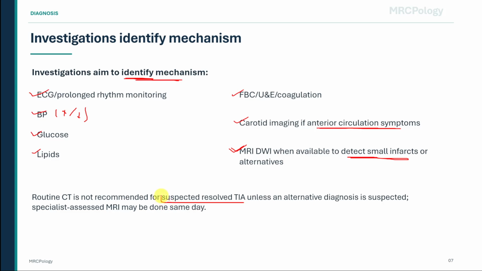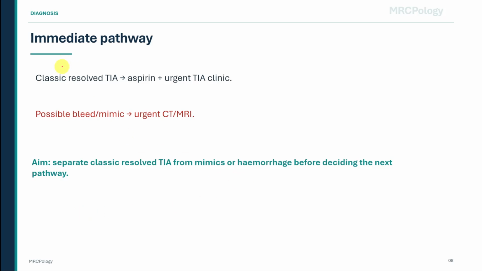If the symptoms have fully resolved and the story is classic for TIA, the immediate step is aspirin and urgent TIA clinic assessment. But if there is concern about bleeding, a mass lesion, or another mimic, then urgent CT or MRI is needed. Now let us move to treatment.